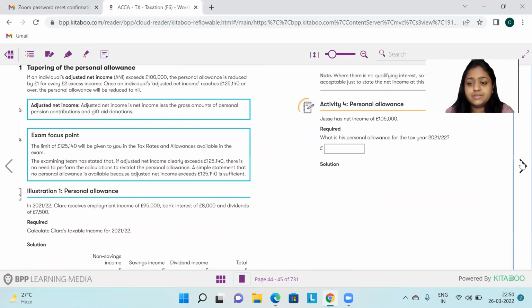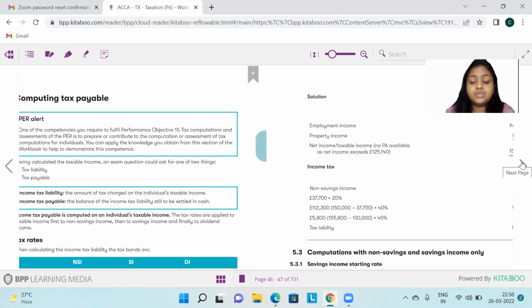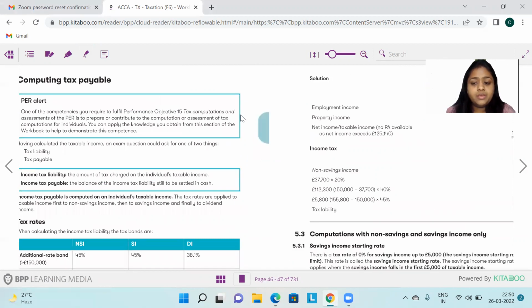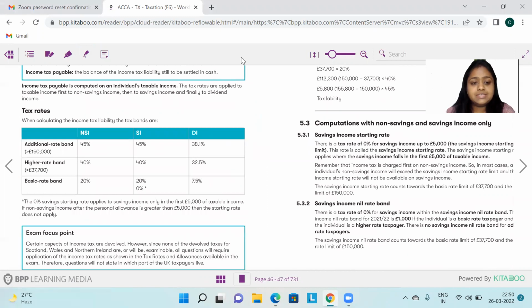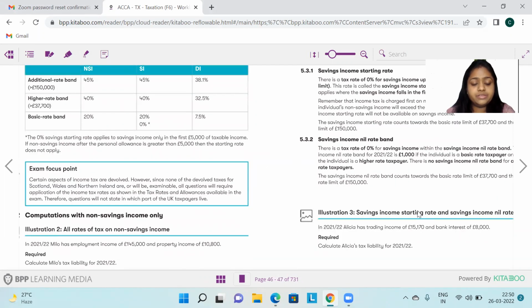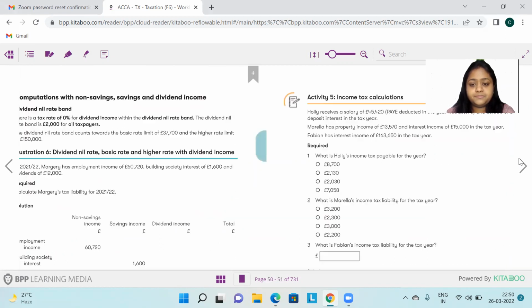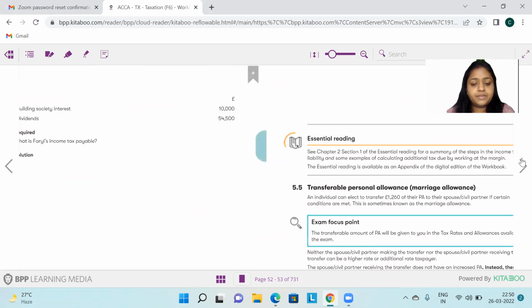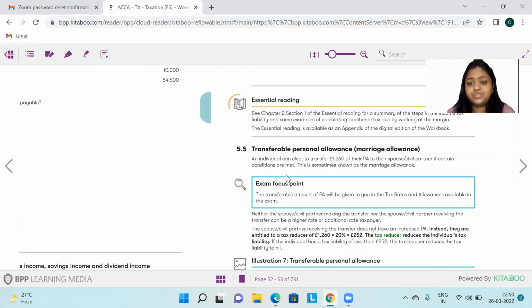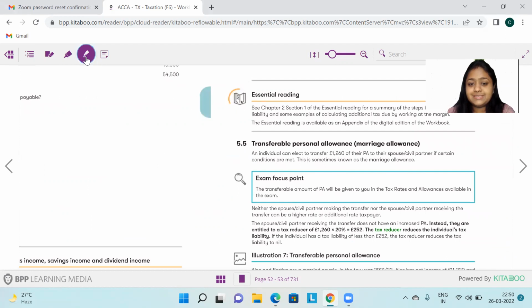Now, moving ahead. So number 1, the PA has increased from 12,500 to 12,570. Tax rates are all as they are. There is no change anywhere in the dividend rates or the normal slab rates. As we move ahead, the next change is the transferable PA.